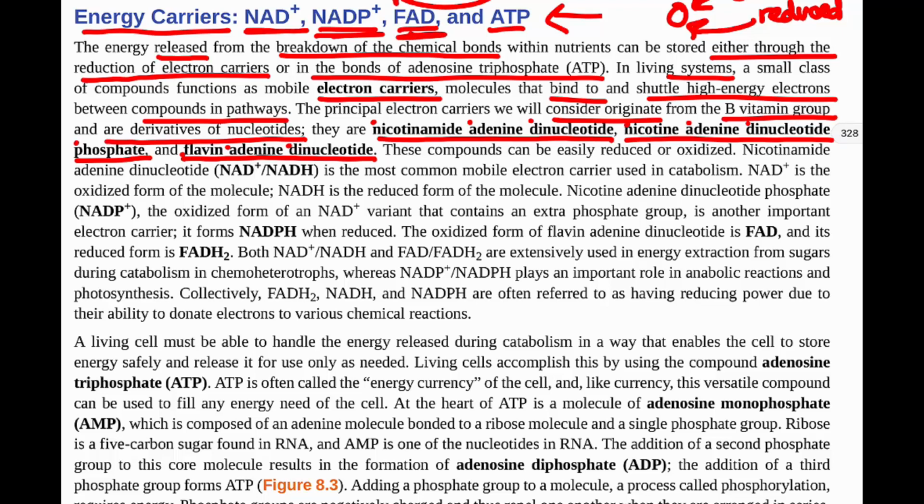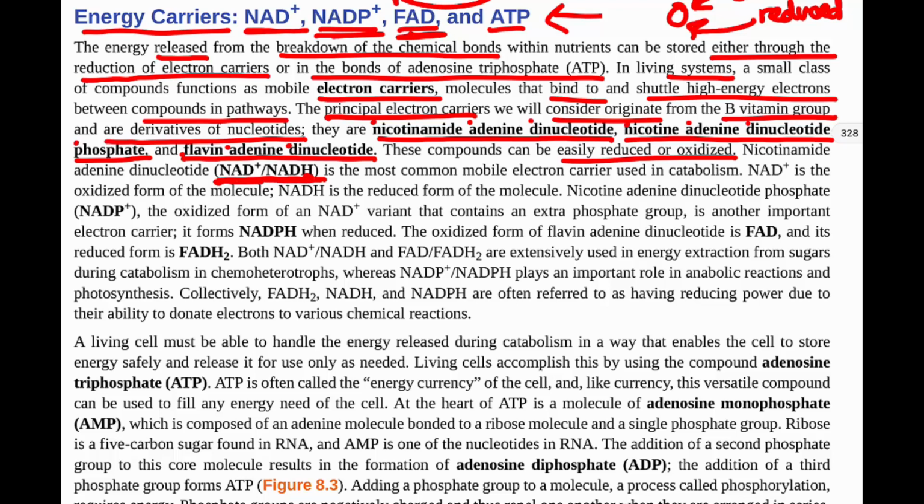These compounds can be easily reduced or oxidized. Our NAD+ can then become NADH. Once it gains an electron, in the form of hydrogen here, we have our NAD+, we gain an electron giving us NADH, and then it can carry that somewhere else, release the electron, and become NAD+ again.